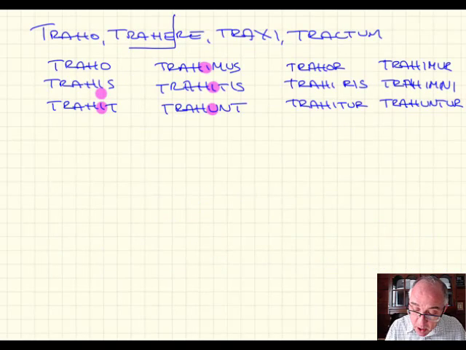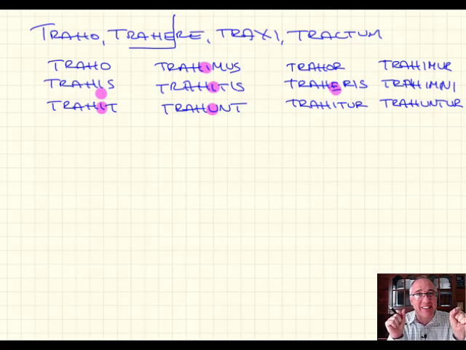However, in this one part, the second person singular, traheris. They don't like that iris sound. The Romans don't like that iris, just like they don't like the int. The iris and the int sounds are very, very similar to the Roman ear, and they avoid it when they can, and they avoid it in the second person singular by making it eris, traheris. And so that's the only difference.